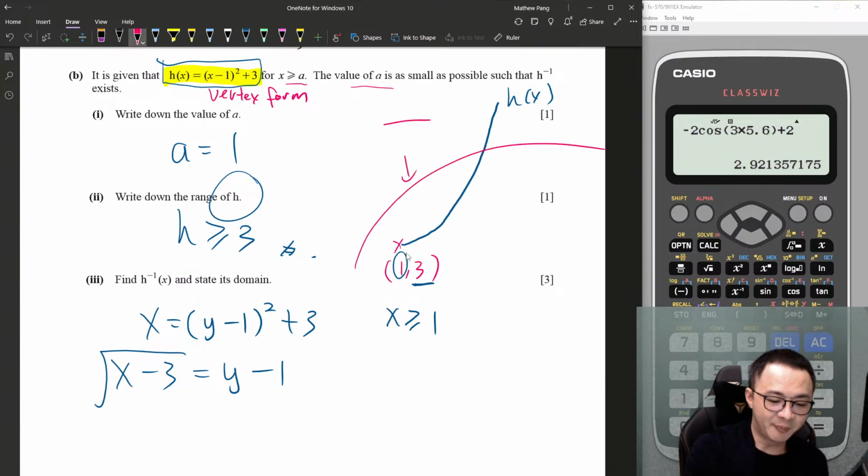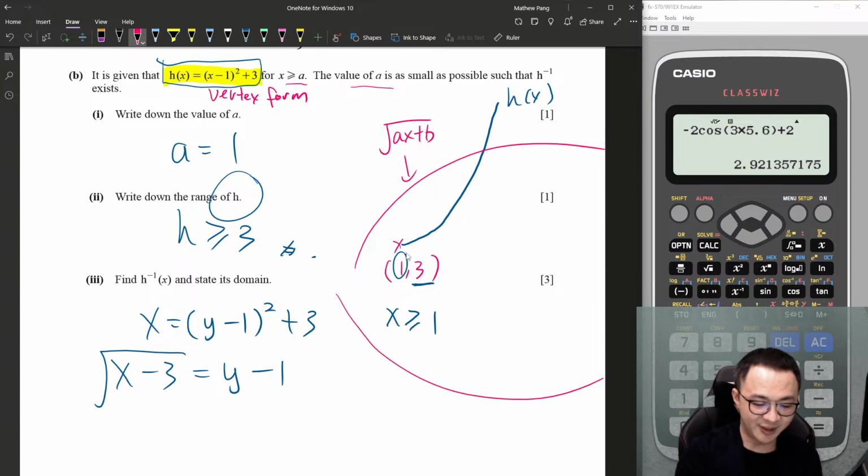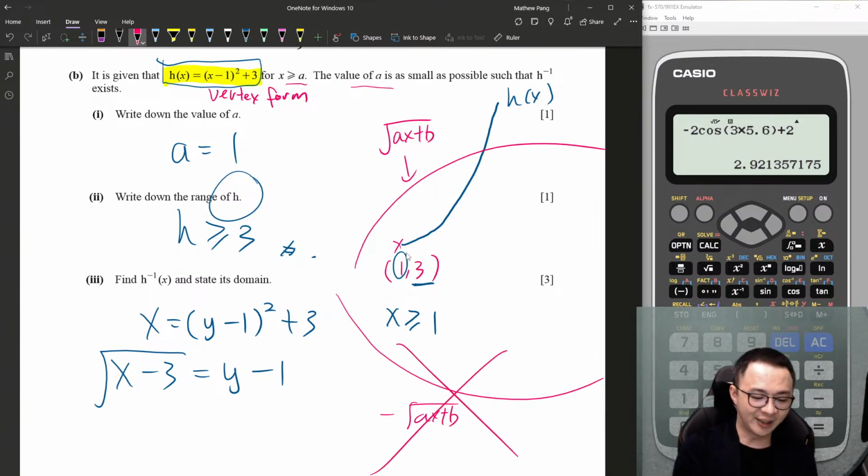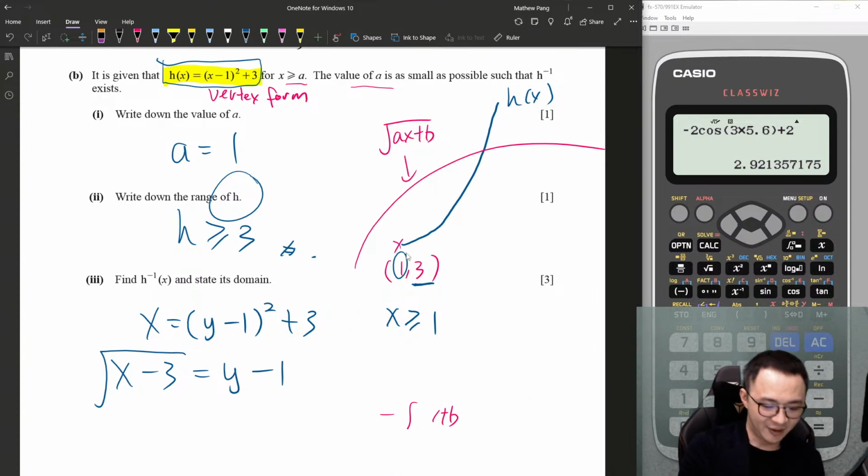This one is the positive square root of ax plus b, because the negative square root of ax plus b looks like this. So in this case, because I take the first half, therefore I will not take the negative, unless I take x less than or equal to 1, then I will take the negative of the square root. Okay? So in this case I only take the positive.